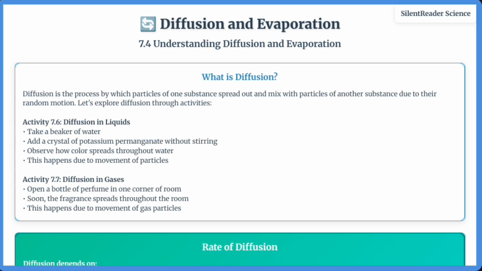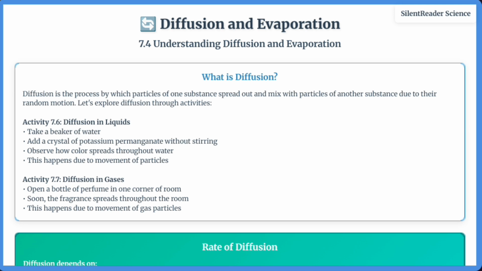Finally, let's explore diffusion and evaporation. Diffusion is the process where particles of one substance spread out and mix with particles of another substance due to their random motion. We observe diffusion when perfume fragrance spreads throughout a room or when ink spreads in water. The rate of diffusion depends on the state of matter. Gases diffuse fastest, liquids slower, and solids slowest. Higher temperature increases diffusion rate as particles move faster.